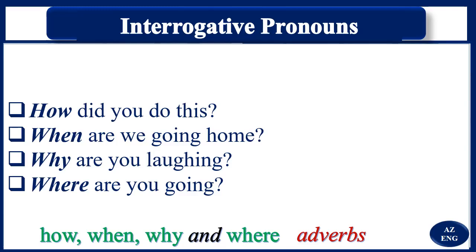How did you do this? How? You say it is an adverb. When are we going home? When are we resting? When are we doing our work? You say that when is an adverb. Why is this thing happening? Why are you doing this? Why are you laughing? You say that why is an adverb. Where are you? Where are you going? You say that where is an adverb. So do not get confused. Good. Let's move on.